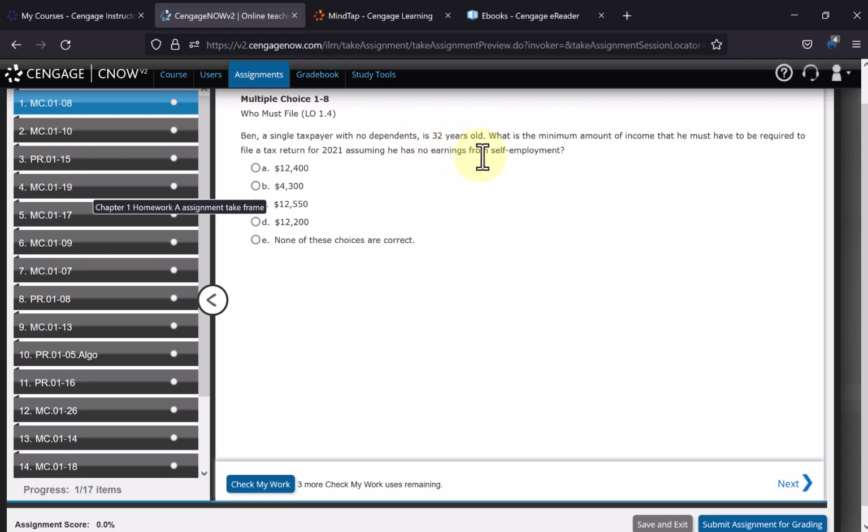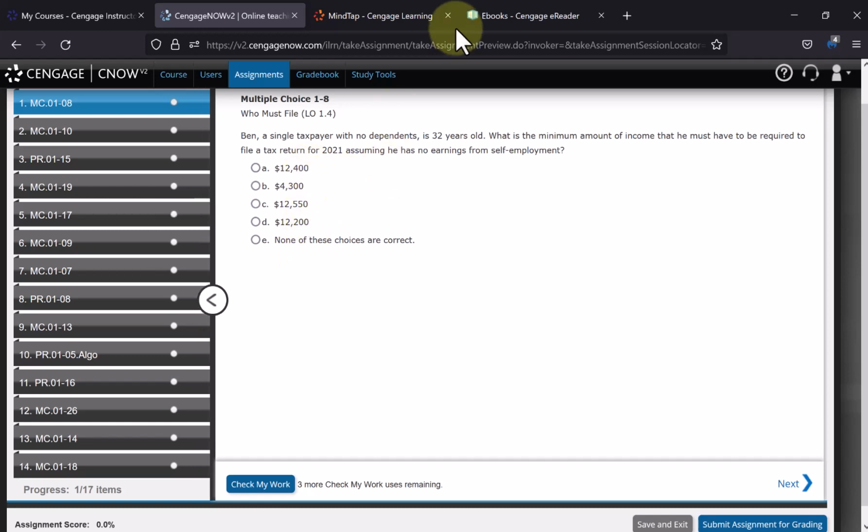Ben is 32 years old. What is the minimum amount of income that he must have to be required to file a tax return for 2021, assuming he has no earnings from self-employment, no business income? Okay, there's different rules for people who have business income. So we're given dollar amounts here.